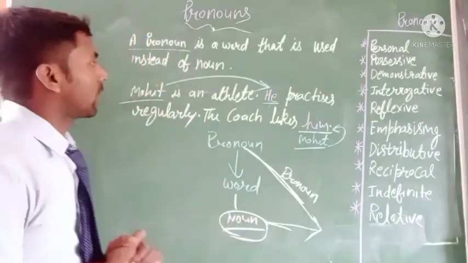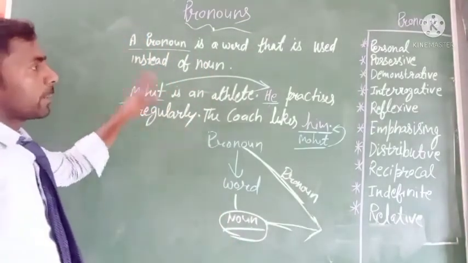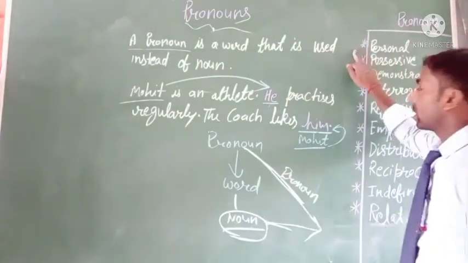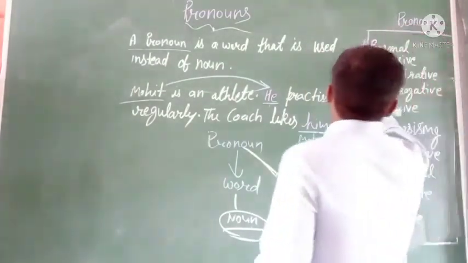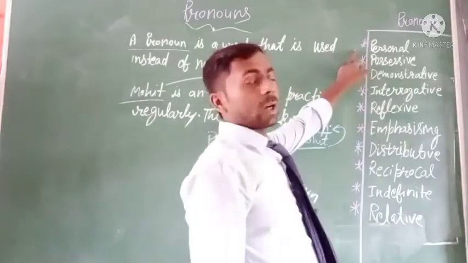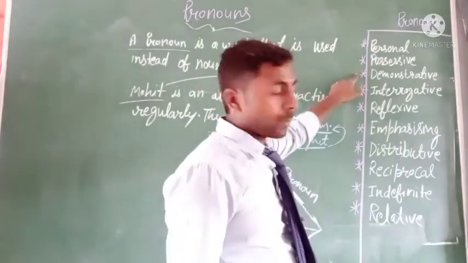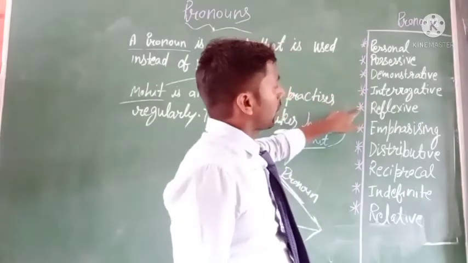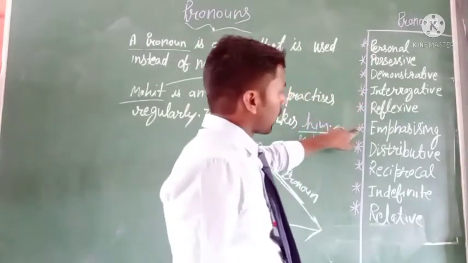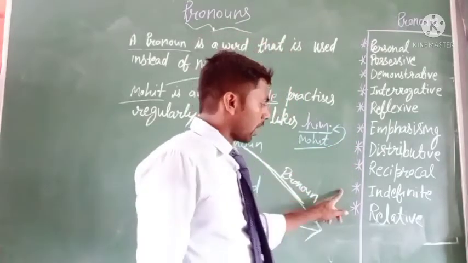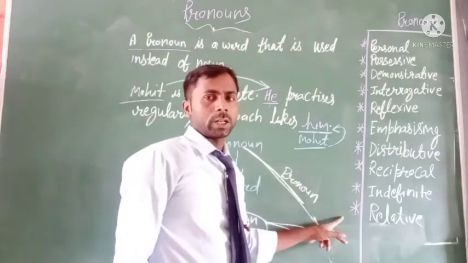And the pronoun also has many parts, as I have already written here: personal pronoun, possessive pronoun, demonstrative pronoun, interrogative pronoun, reflexive pronoun, emphasizing pronoun, distributive pronoun, reciprocal pronoun, indefinite pronoun, and last is relative pronoun.